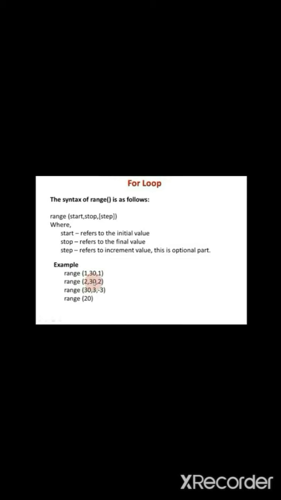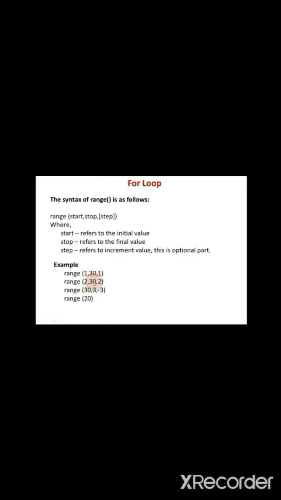For loop uses the range function in the sequence. In the syntax for loop, we have seen for counter variable in sequence. For sequence, we have to give range function. Look at the syntax for range function. Range is a keyword.